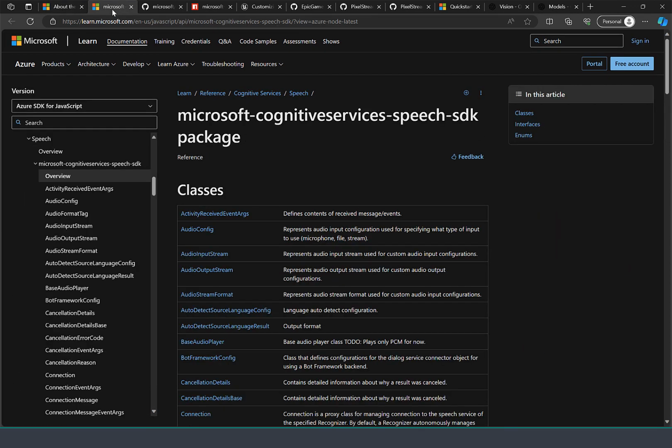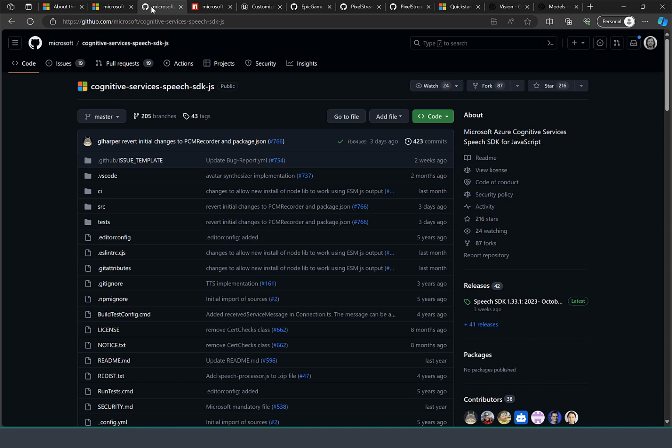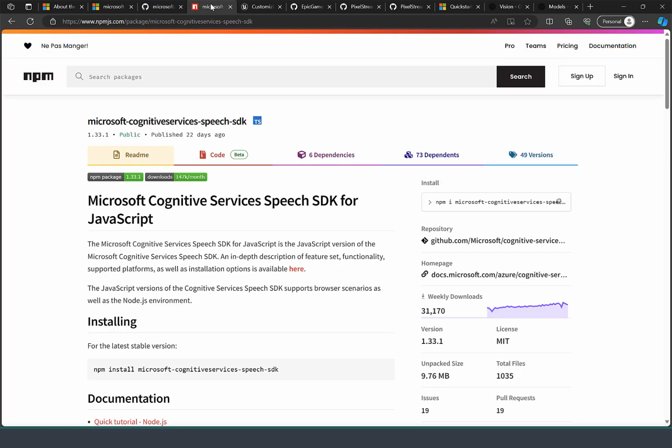Obviously we're interested in JavaScript in the browser for our example. You can find the minified version of the JavaScript distribution of the Speech SDK that you can plug in for your website. In the further demo, you will see how we implemented this component, which takes care of text-to-speech, TTS, and speech-to-text, STT, using Azure Speech SDK, integrated with Azure Unreal Pixel Streaming user interface.